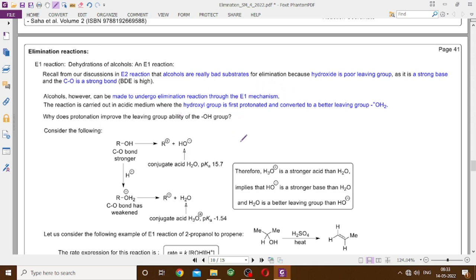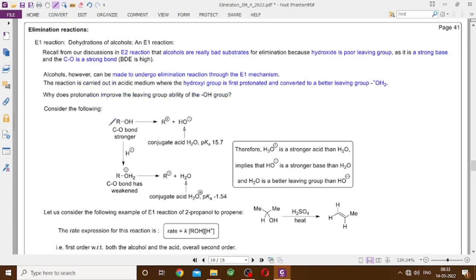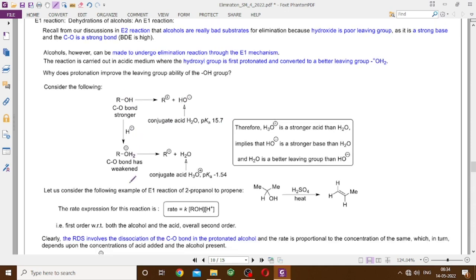When you take ROH as the substrate and want to make a carbocation from it, you get hydroxide as the leaving group, which is a strong base. The conjugate acid, water, has pKa 15.7. On the other hand, if you protonate the alcohol, you get the conjugate acid of the alcohol, ROH2+, which liberates R+ in the reaction medium, and water as the leaving group.